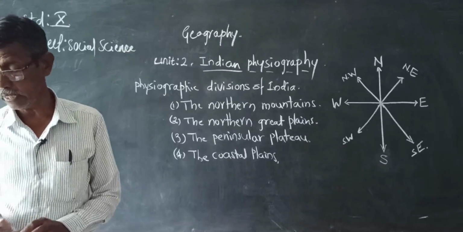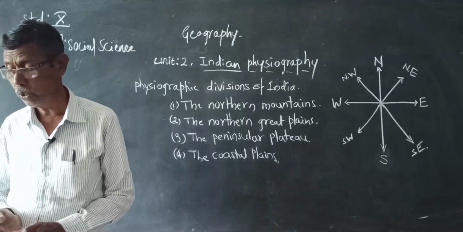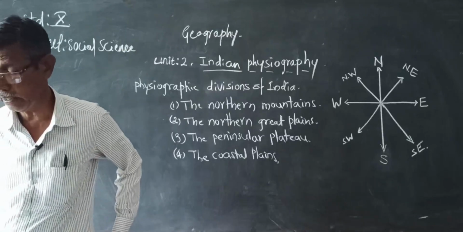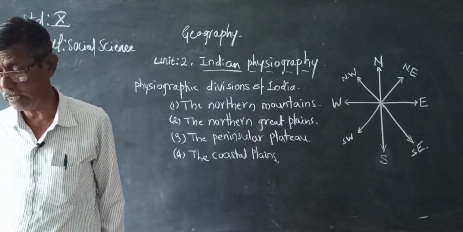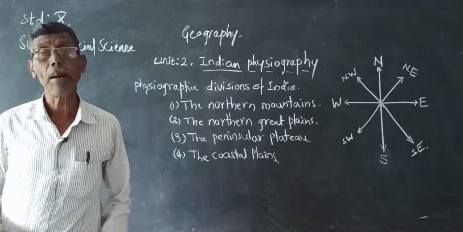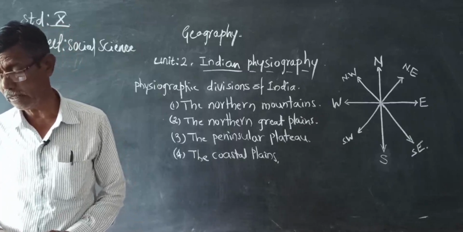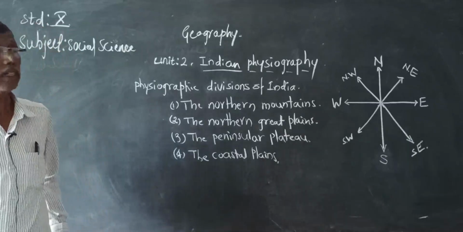They comprise the Karakoram range, where the highest peak, K2 or Mount Godwin Austen, is located, and it is the highest peak in the country.